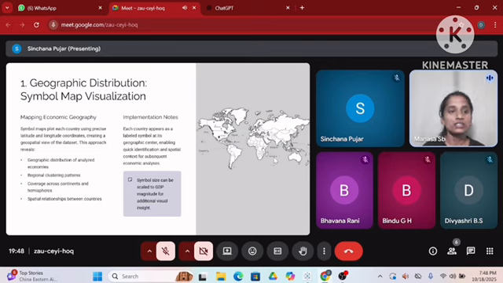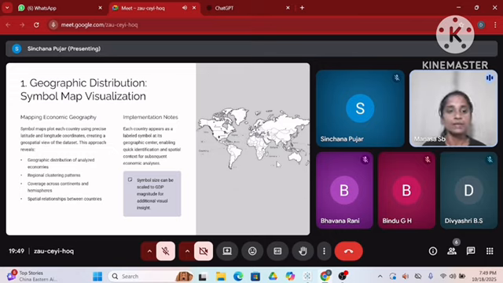Now coming to the geographical distribution, we have symbol map visualization. First we have mapping economic geography. Symbol maps plot each country using precise latitude and longitude coordinates, creating a geospatial view of the dataset. This approach reveals the geographic distribution of analyzed economies, regional clustering patterns, coverage across continents and hemispheres, and spatial relationships between countries.